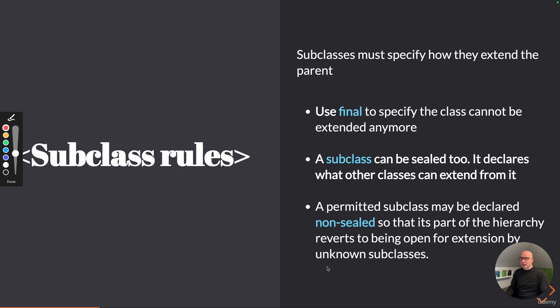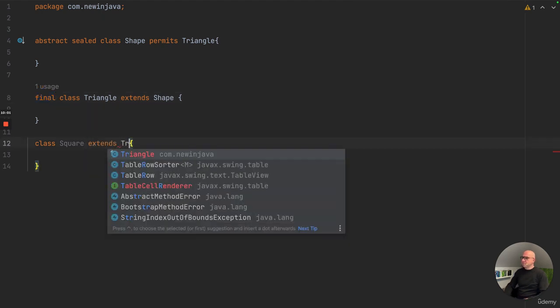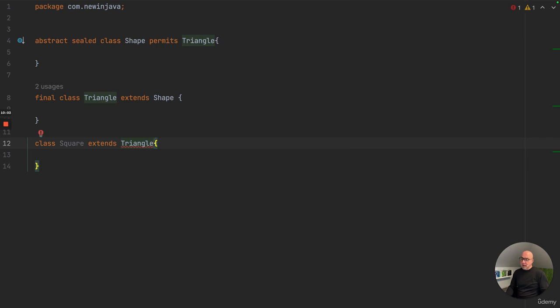So let's go back to our example and have a look. First of all, we said right here that it's final. So that means if I want to extend from triangle, then it's not allowed anymore because the class is final.